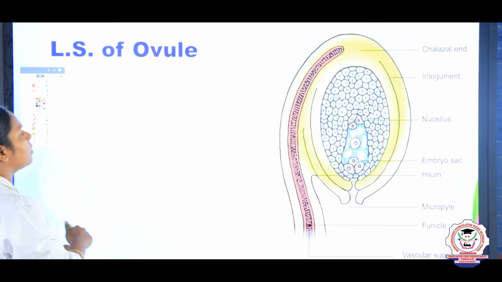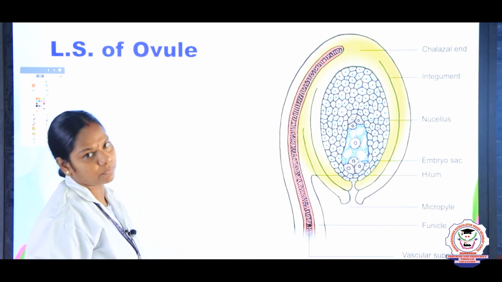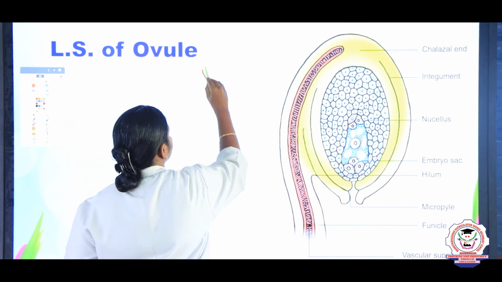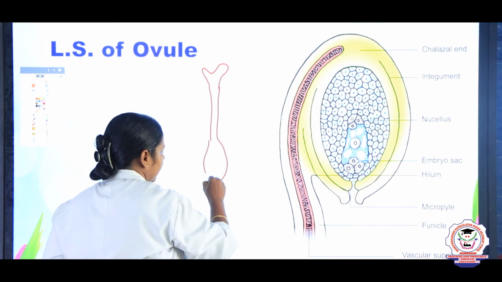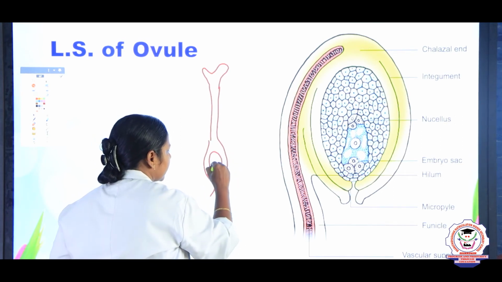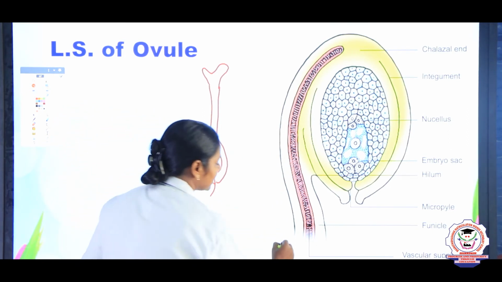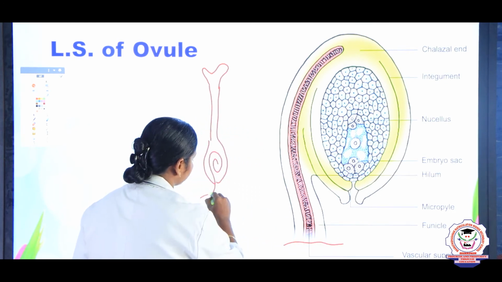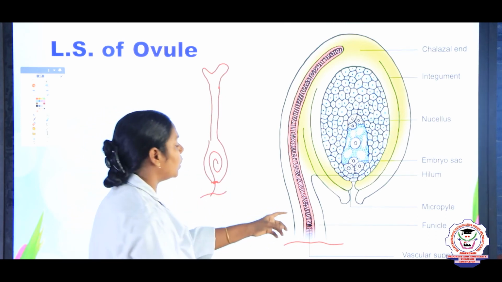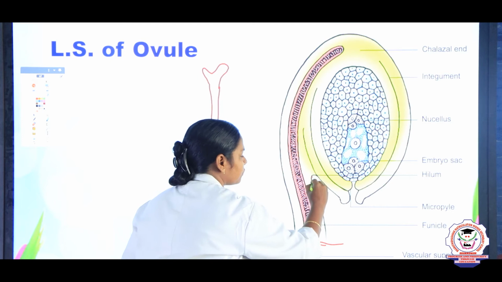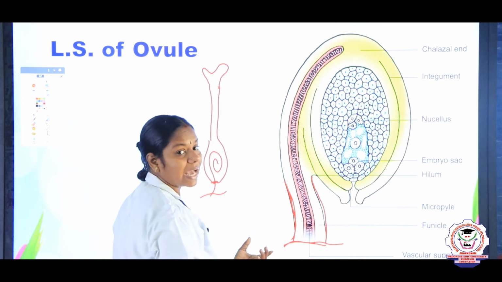And now we are going to see the structure of the ovule, right? Where is the ovule present, children? Inside the ovary. You have studied the female part, right? Stigma, style, and then the ovary. And inside the ovary, the ovule is present. Now we are going to see the structure of the ovule, and this is the placenta. Here it is attached to the ovary by means of a stalk. The stalk which attaches the ovule to the ovary, we call it funiculus.